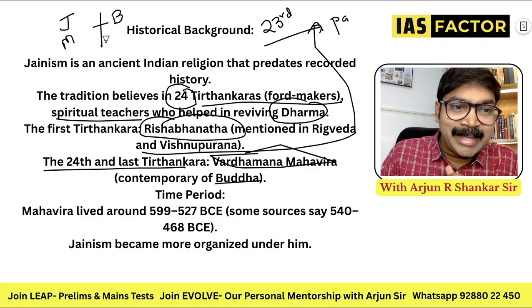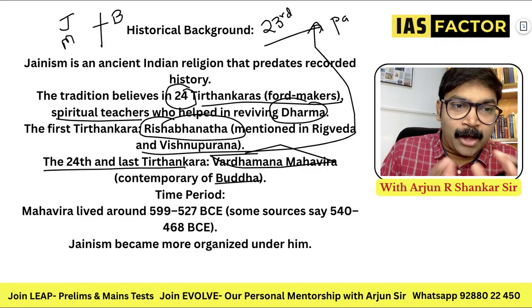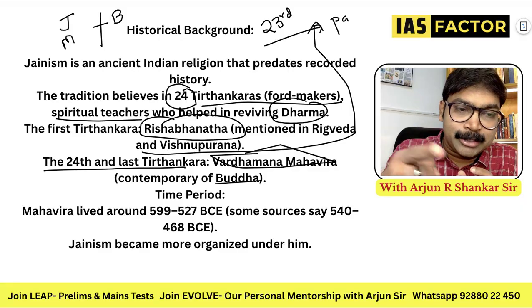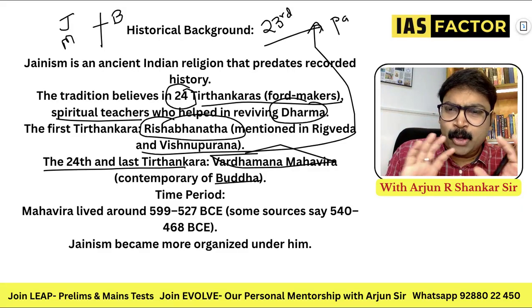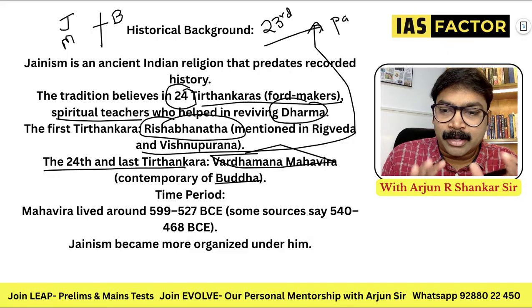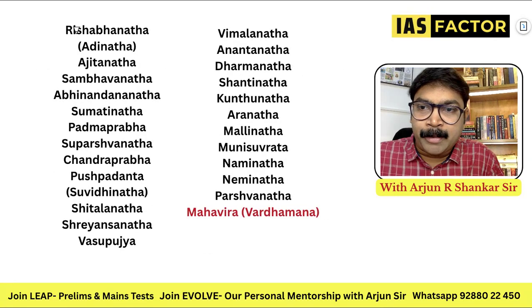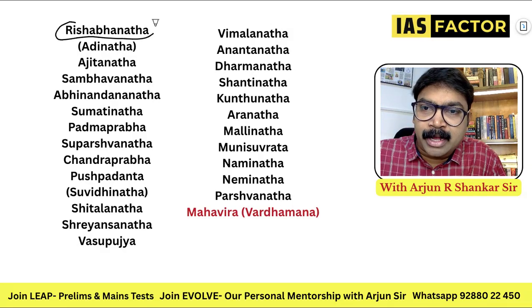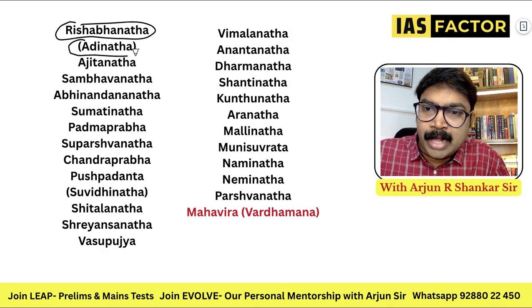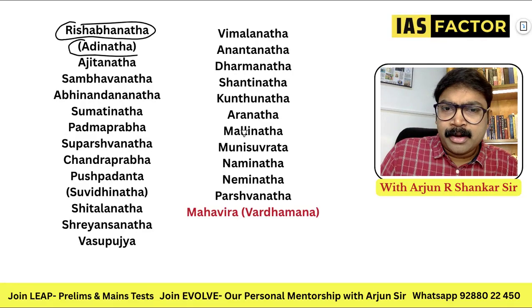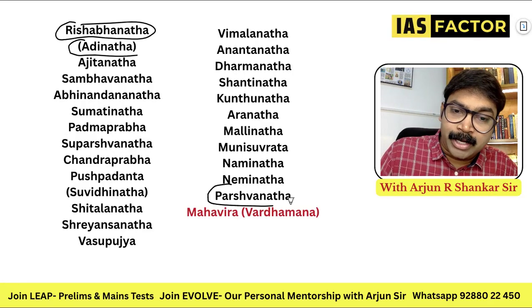But when you compare the age, who was older, Buddha or Mahavira? Mahavira was 15 years older than Buddha, and they almost lived in the same period. Get the important concepts about the Tirthankaras. It starts with Rishabhanatha, going on to Adinatha. All the names are not important, but the 23rd is Parshvanatha.